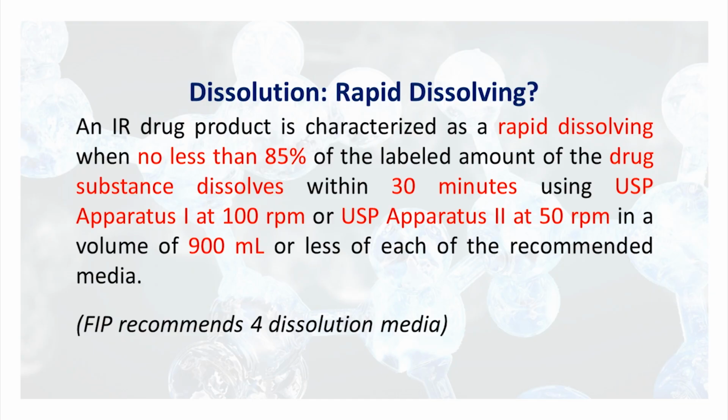Now dissolution, rapid dissolving. What do you call rapid dissolving? What kind of drug is called rapid dissolving? An immediate release drug is characterized as rapid dissolving when no less than 85% of the labeled amount of the drug substance dissolves within 30 minutes, choosing USP apparatus 1 at 100 rpm or USP apparatus 2 at 50 rpm in a volume of 900 ml or less of each of the recommended media. Whatever the recommended media, FIP recommends 4 dissolution media, which we have mentioned in the earlier slide.